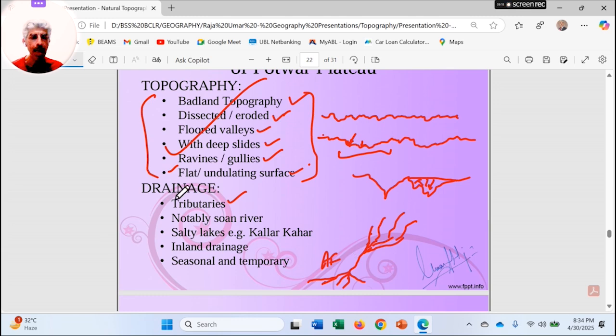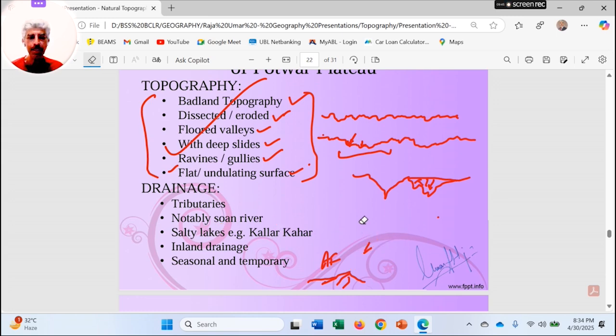Notably, only the Swan River flows in this region, coming from the Margala Hills downwards towards the south. It flows south-westwards like this, and finally, very close to the Mianwali region, it falls into the Indus River.